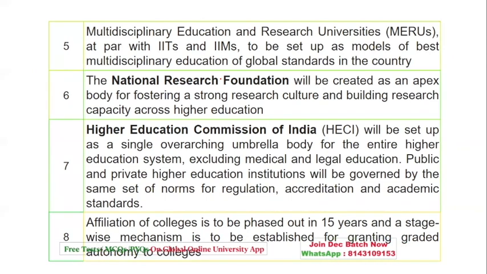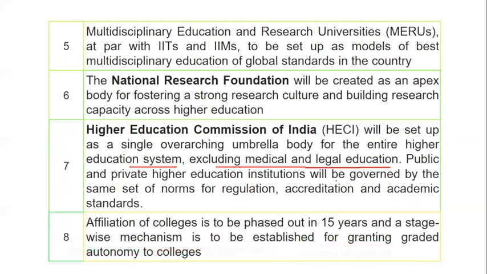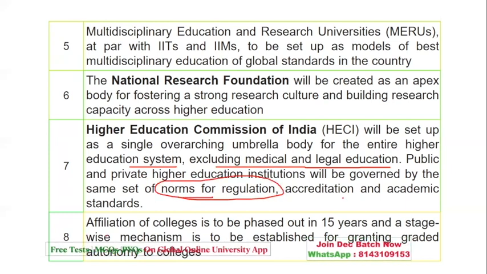Then we had the Higher Education Commission of India, a single body which will look after the entire higher education system, excluding medical and legal education, public and private educational universities, which will be governed by norms for regulation, accreditation, and academic standards.